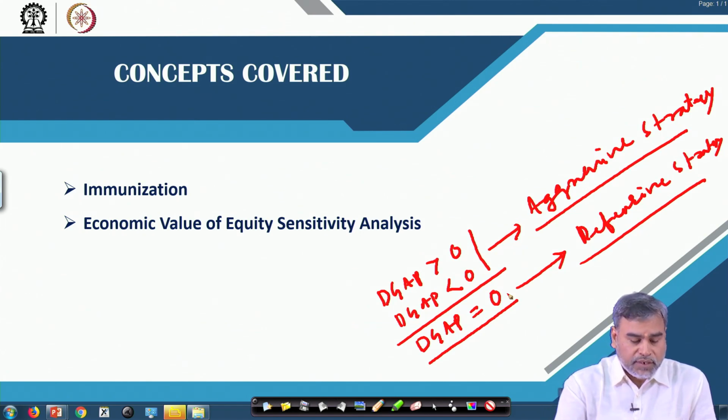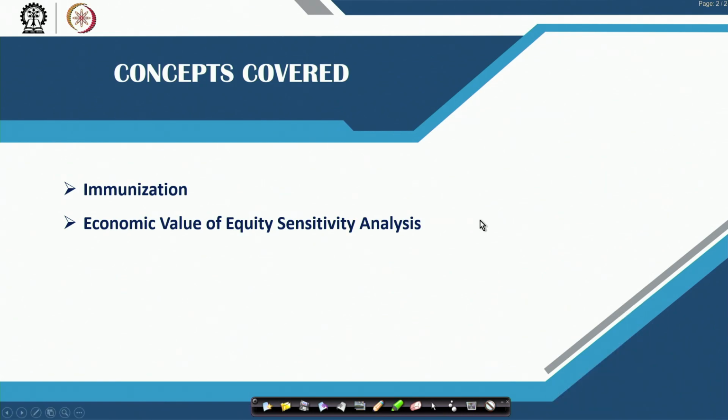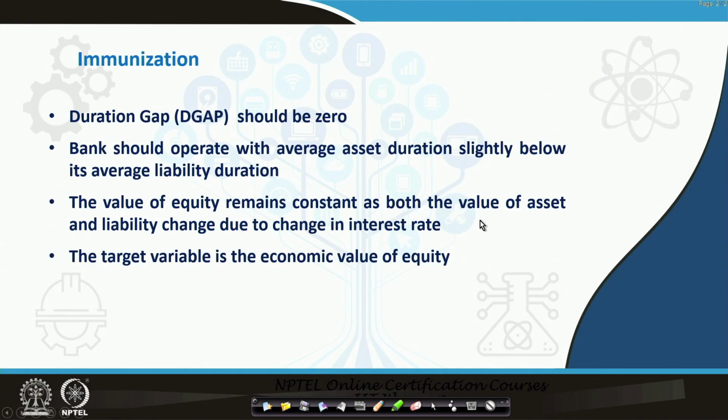Let us see how the concept of duration, or the duration gap, works. Whenever we talk about immunization, your objective is to make your duration gap equal to 0.